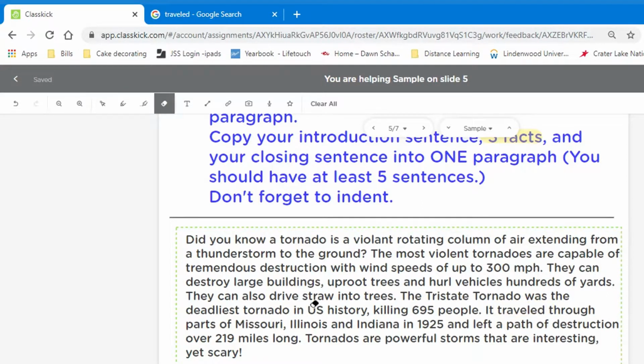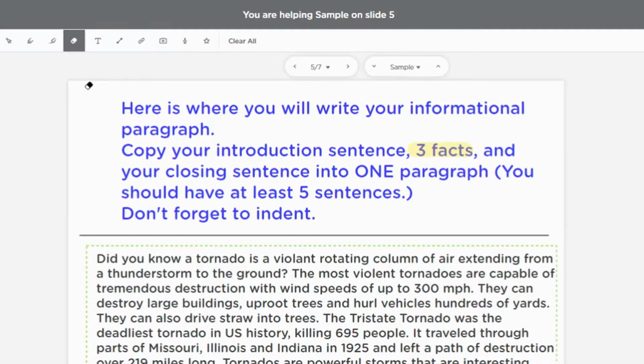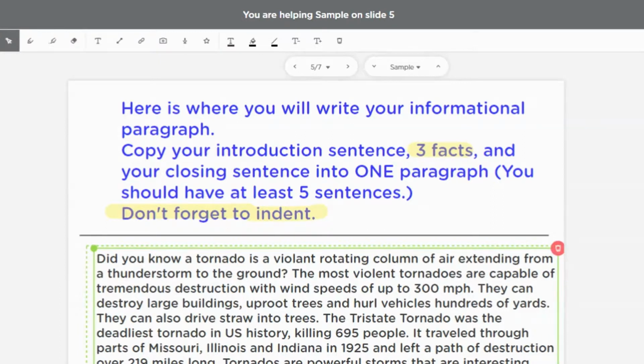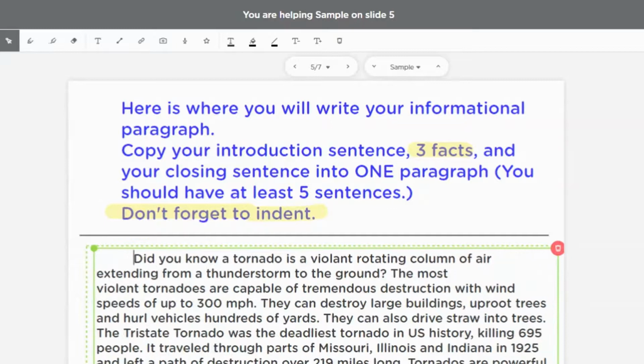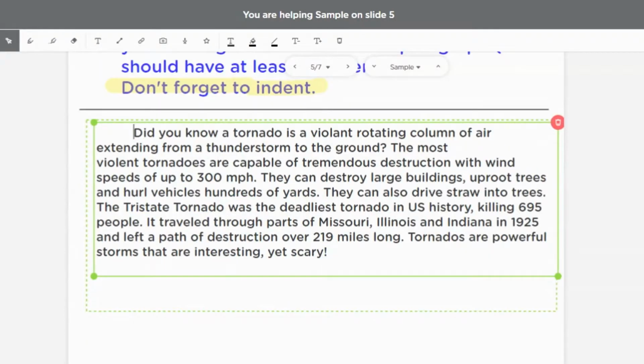Okay, so now I've done all of my spelling mistakes that I could recognize that were possibly wrong. The last thing it said for me to do is, don't forget to indent. Normally I would just put my cursor at the beginning and hit tab, but tab doesn't do anything here in ClassKick. So I'm going to space over 10 times. 1, 2, 3, 4, 5, 6, 7, 8, 9, 10. Notice I didn't indent anywhere else in my paragraph because this is all on one topic. And then I'm going to go to the next page.